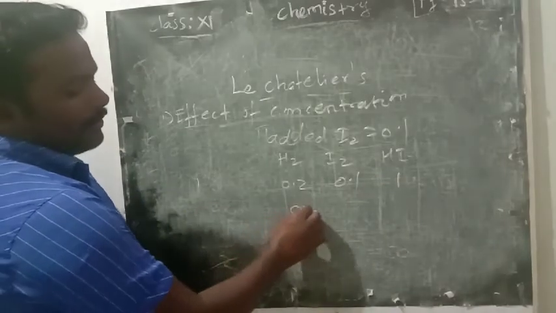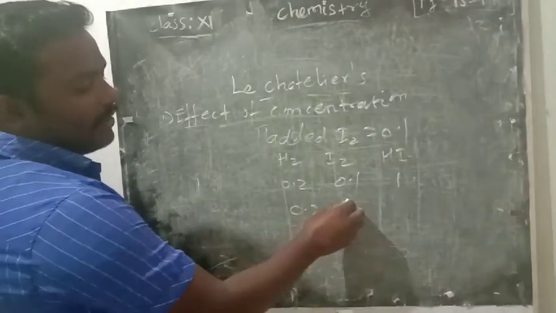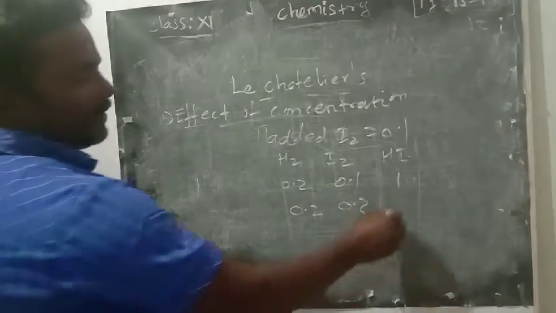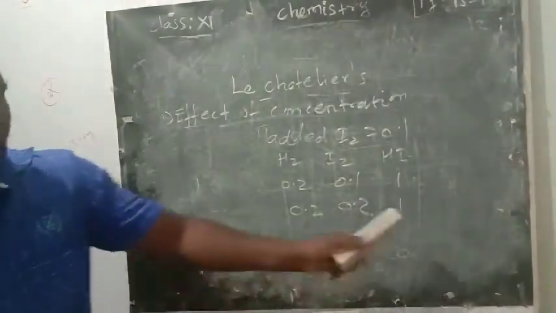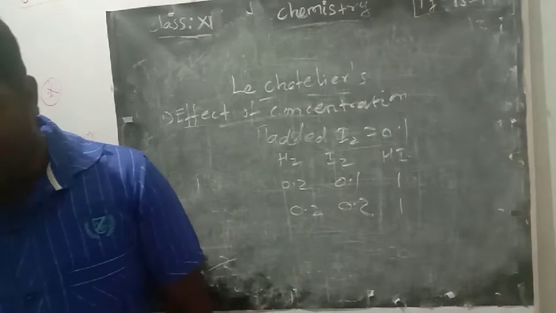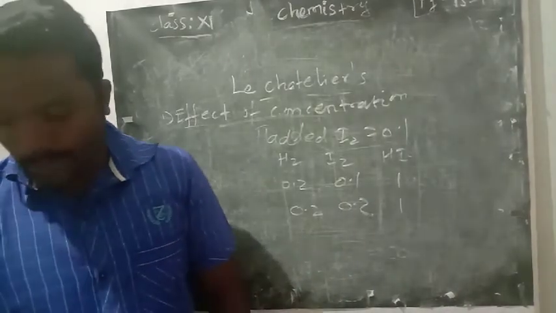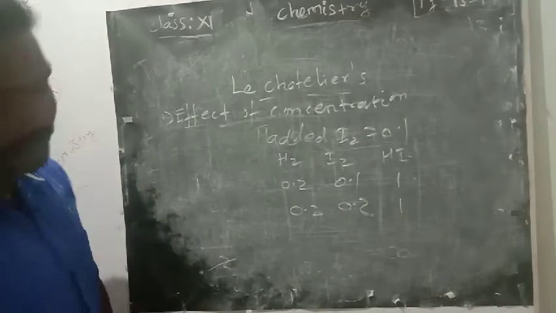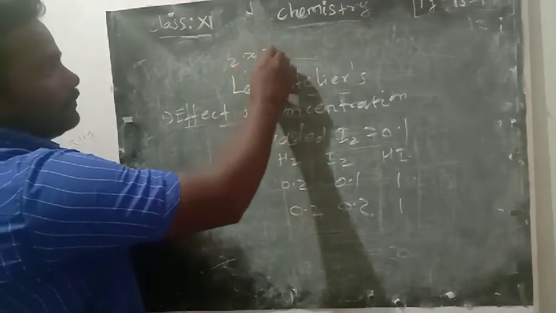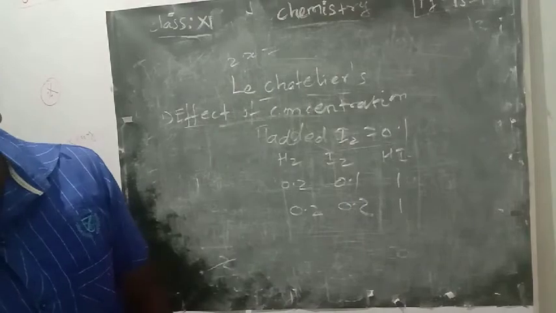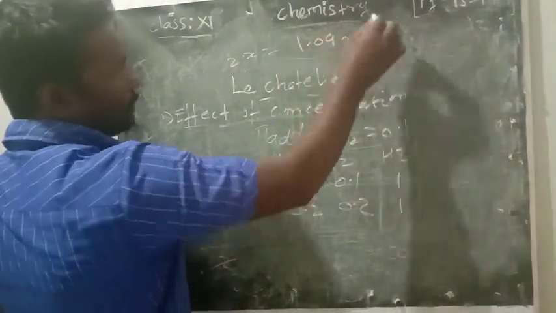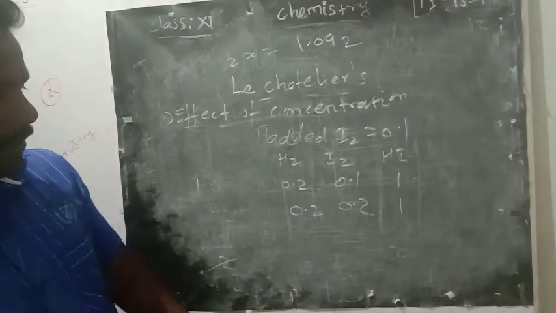Then added: here there is no addition, here 0.2 because one more 0.1 is added. Here also the same. But what they are telling is, because of addition, some amount of HI is increased. How much? The 2x value. How much is given in the problem itself? 1.092. Keep that in your mind.